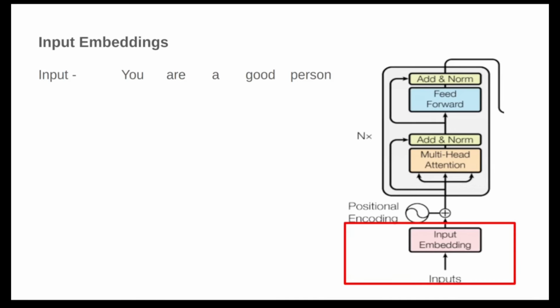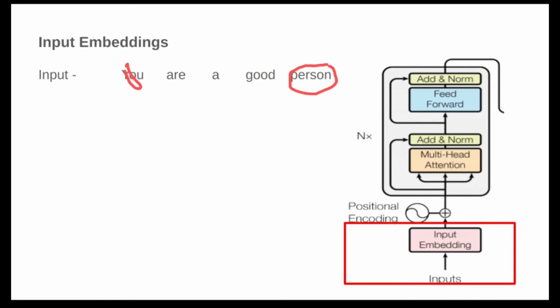Now you must be thinking, before going to the model, we need to convert this text into numbers because models don't understand text directly, right? But how do we decide what number to assign to "you" or "person"?